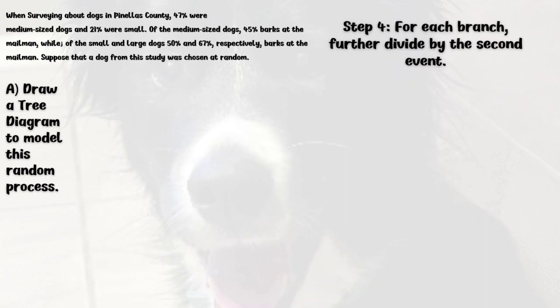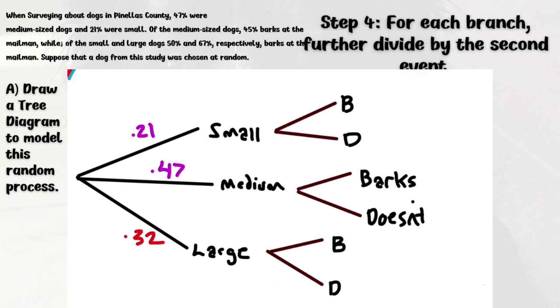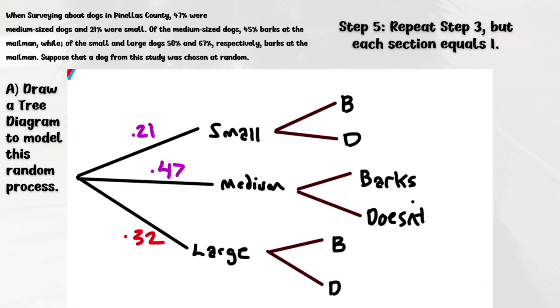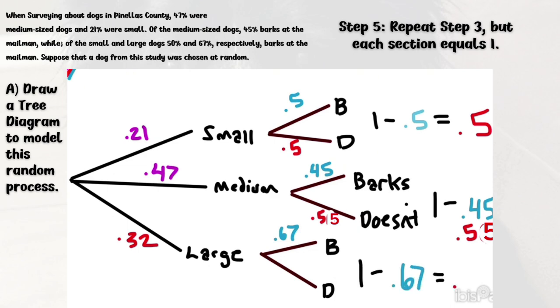Step 4 is to further divide each branch by the second event, which is whether they bark or don't. For step 5, we repeat what we did in step 3, but now each section equals 1. So for the small section, 1 minus 0.5 will equal 0.5. For medium, 1 minus 0.45 will equal 0.55. And then for the large, we do the same, and it will equal 0.33.